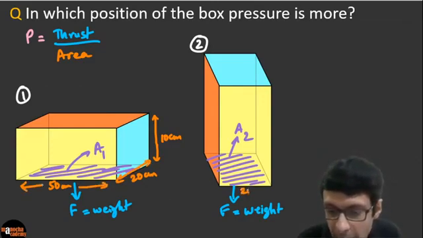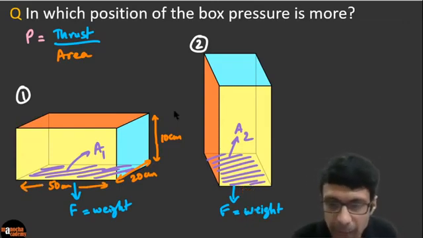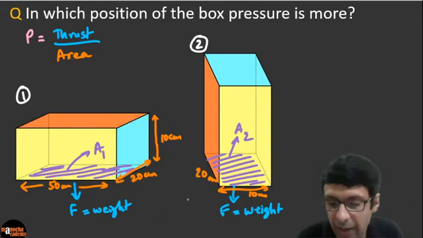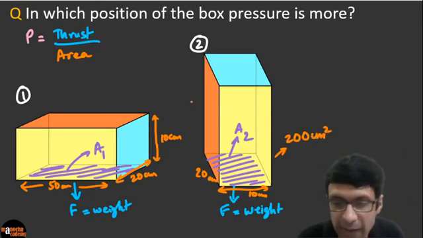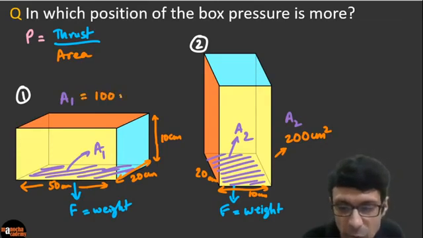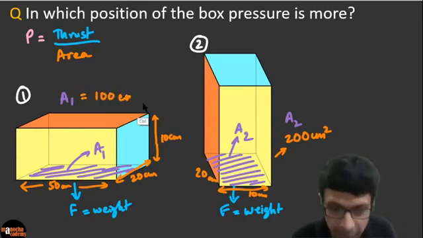So clearly the area of cross section, sorry, let me label it correctly. This is 10 here, right? So this side is 10 and this side is 20. So clearly you can see, guys, here the area of cross section, even using centimeter square, is 200 centimeters square, that is A2. In the case of A1 it's 50 times 20, there it's 20 times 10. And A1 is 1000 centimeter square. 1000, sorry, not 100.